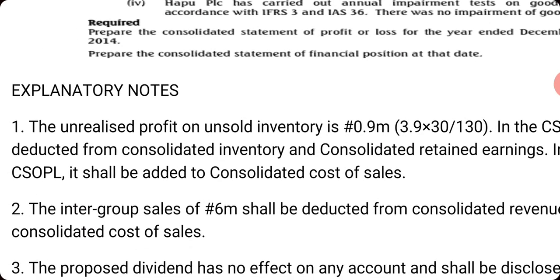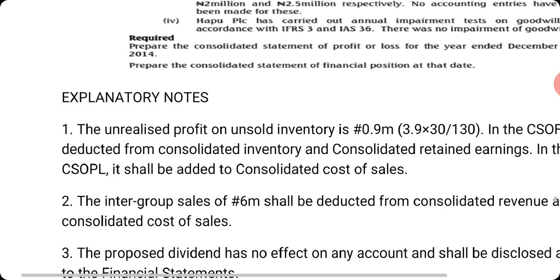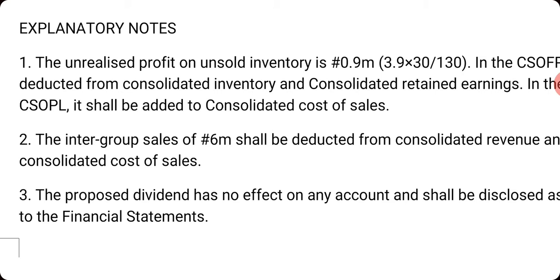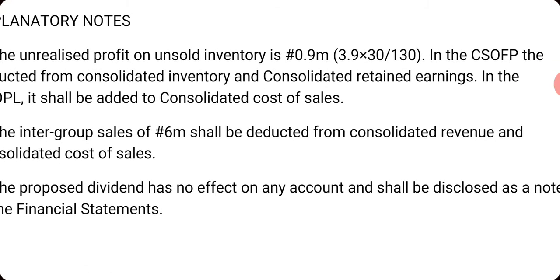Now we have the explanatory notes. In the explanatory notes, 1, the unrealized profit on unsold inventory is 0.9 million, which is 3.9 times 30 over 130. That is how we do markup. So whatsoever it gives you becomes your unrealized profit. So master that. If it is markup, you do it like this. If it is margin, you apply direct.